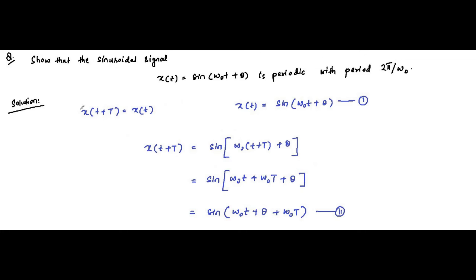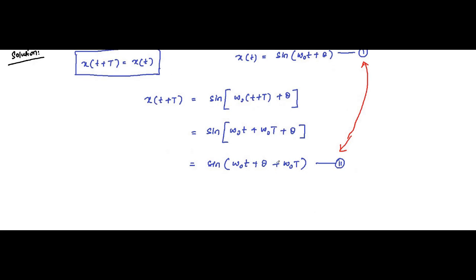To satisfy this requirement of periodicity, these two expressions must be equal, and that is possible only when omega subscript o capital T is equal to an even multiple of pi, 2n pi.